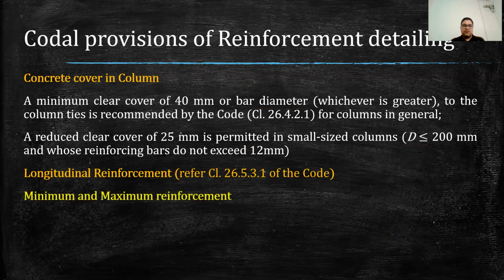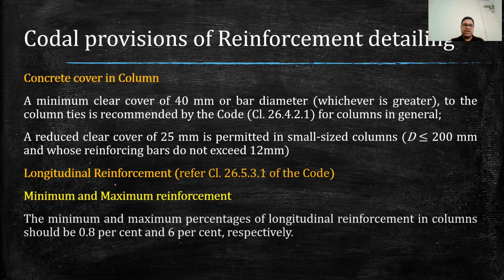In this, first we will see what are the minimum and maximum reinforcement requirements as per IS code. As per IS code, the minimum reinforcement in the column should not be less than 0.8% and it should not be more than 6% respectively. So theoretically, it should not be more than 6% and it should not be less than 0.8%.